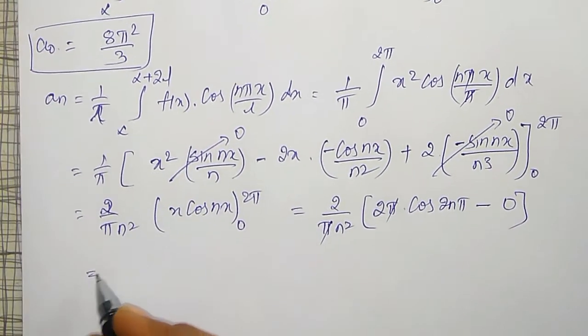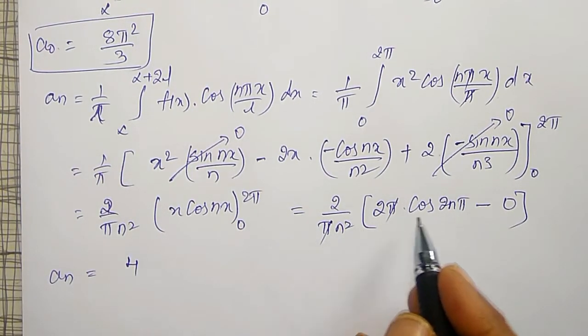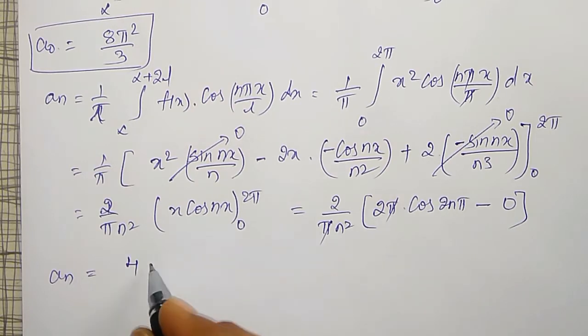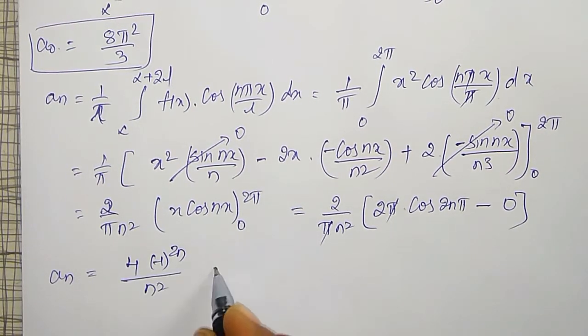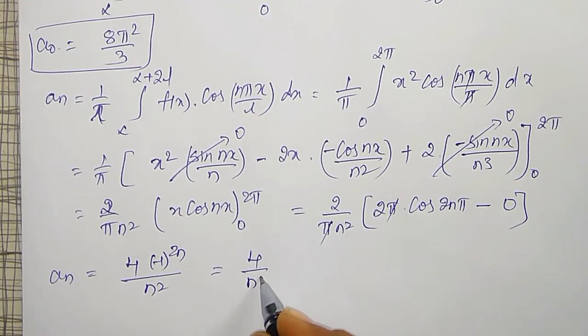It will become an is equal to 4 times cos 2n pi, which is minus 1 raised to 2n, divided by n square. My an will become 4 divided by n square, because minus 1 raised to 2n is plus. Therefore this is my an.